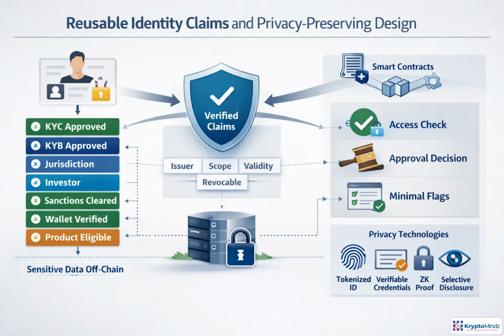Instead of rerunning full identity checks every time, the platform converts verified evidence into reusable compliance claims. A claim might say KYC approved, sanctions cleared, wallet verified, or eligible for a product. Each claim needs context: who issued it, what it applies to, how long it lasts, and whether it can be revoked. Personal data remains in controlled off-chain systems. Smart contracts consume only minimal eligibility signals using credentials, tokenized identifiers, selective disclosure, or zero-knowledge proofs.